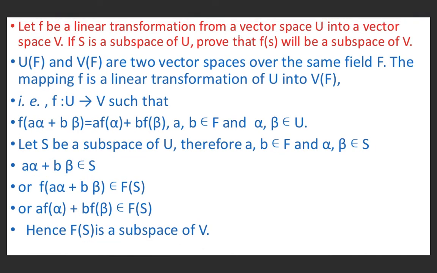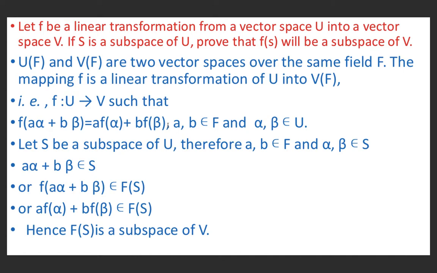Let f be a linear transformation from a vector space U into a vector space V. If S is a subspace of U, prove that f(S) is also a subspace of V. Here it is capital F. Let U and V be two vector spaces over the field F. The mapping f from U to V is a linear transformation, such that f of a alpha plus b beta is equal to a f alpha plus b f beta, by the definition of linear transformation.